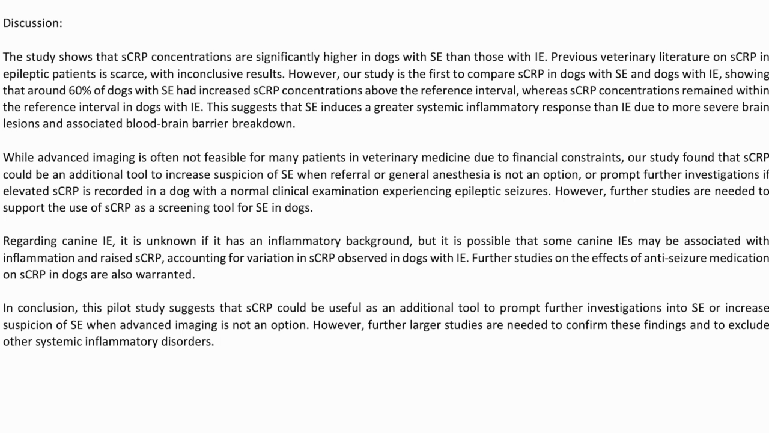Discussion. The study shows that SCRP concentrations are significantly higher in dogs with SE than those with IE. Previous veterinary literature on SCRP in epileptic patients is scarce, with inconclusive results. However, our study is the first to compare SCRP in dogs with SE and dogs with IE, showing that around 60% of dogs with SE had increased SCRP concentrations above the reference interval, whereas SCRP concentrations remained within the reference interval in dogs with IE.